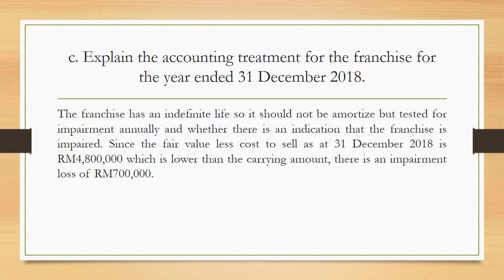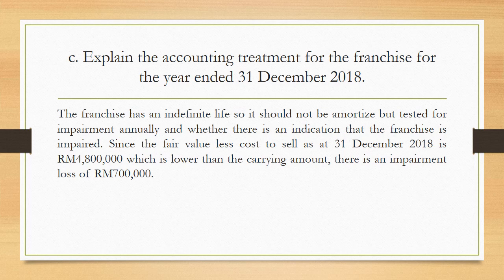When it comes to indefinitely, it means this intangible asset, the franchise, has an indefinite useful life. With an indefinite useful life, you cannot amortize this intangible asset. With a definite useful life, you can amortize it, but if it is indefinite, you cannot amortize it.